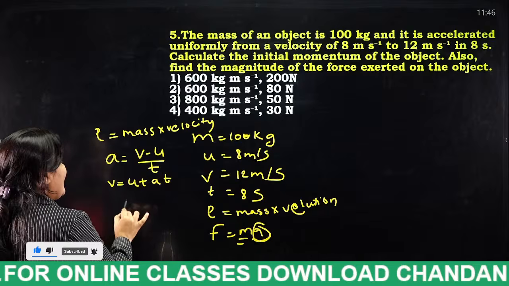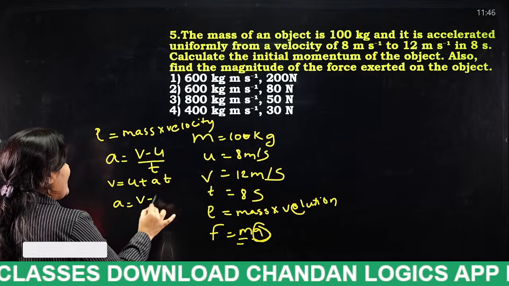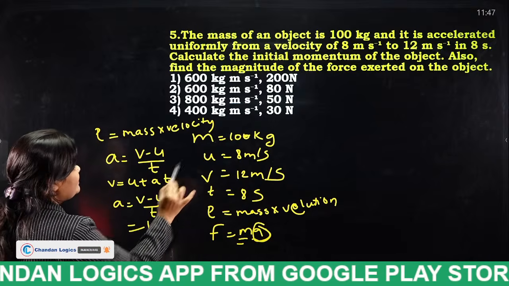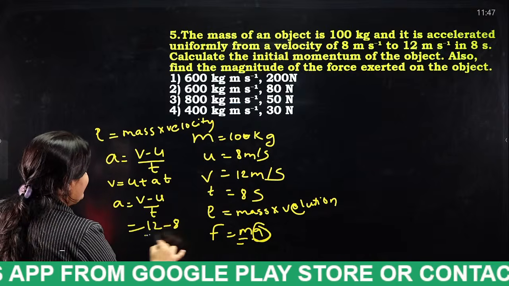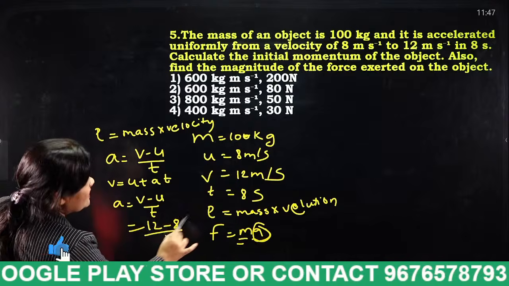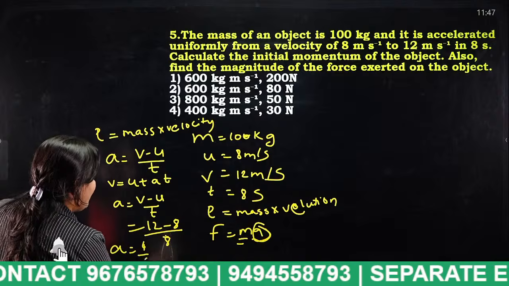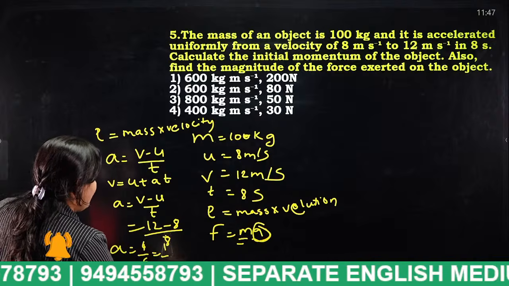By this we can write that acceleration is equal to (v minus u) by t. So, what is the final velocity? 12. Minus what is the initial velocity? 8, by what is t, students? t is nothing but 8. So, what will you get? Acceleration is equal to 4 by 8, that is 1 by 2.